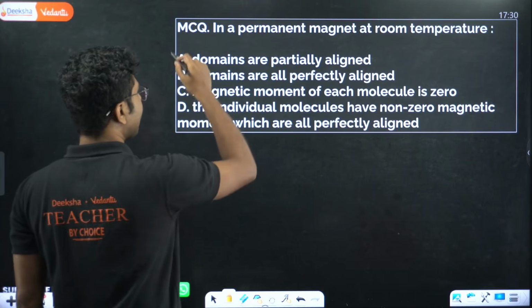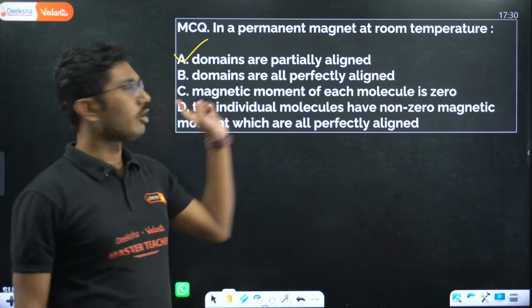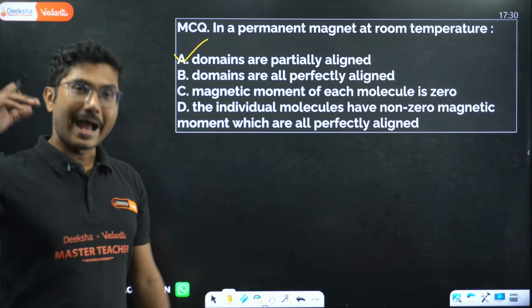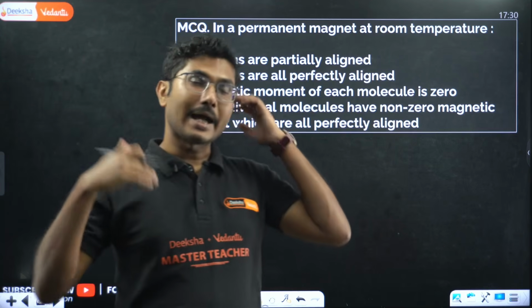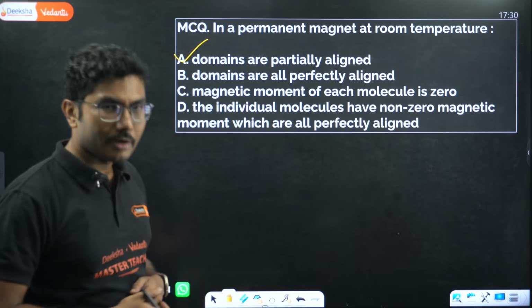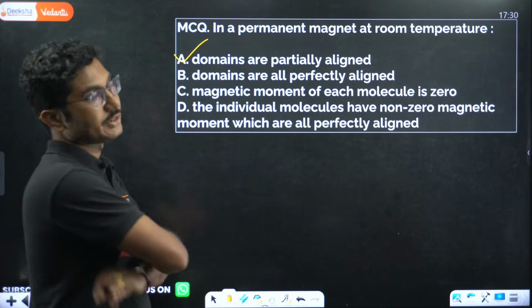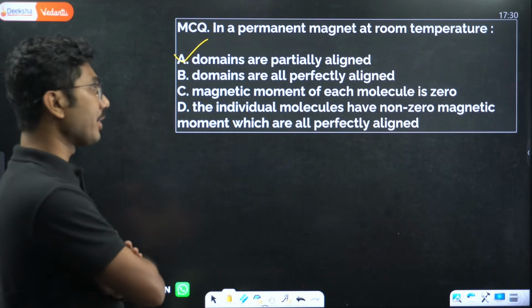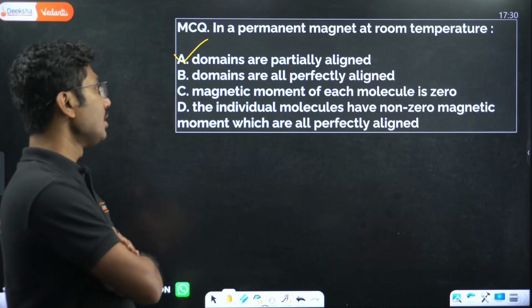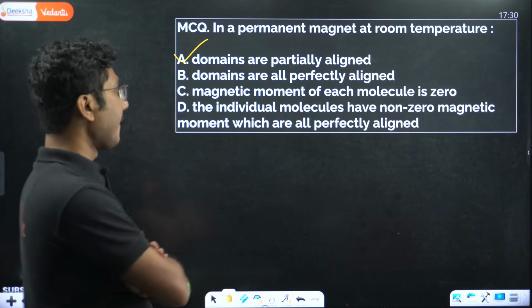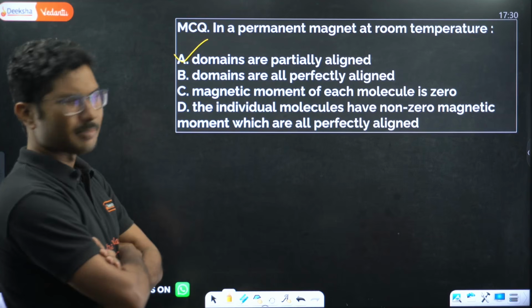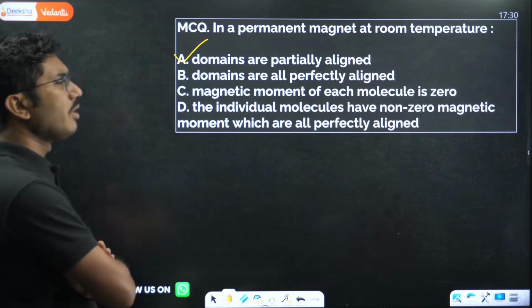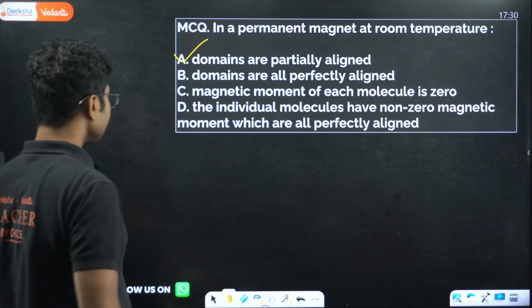Domains being all perfectly aligned is possible at 0 Kelvin because there is no vibration, but at room temperature domains will not be perfectly aligned, only partially aligned. This is a very important conceptual question.